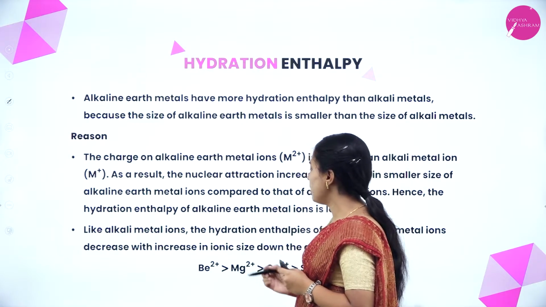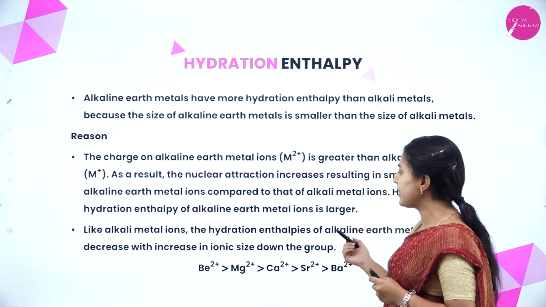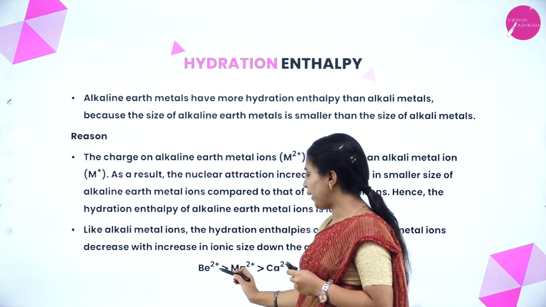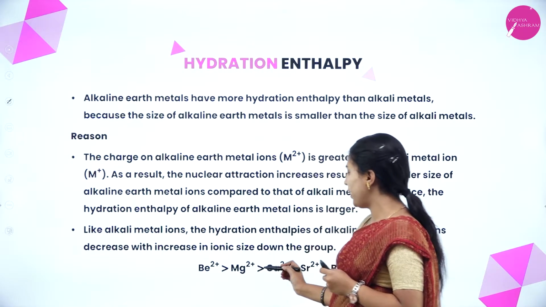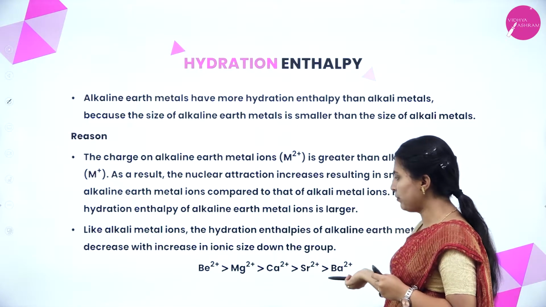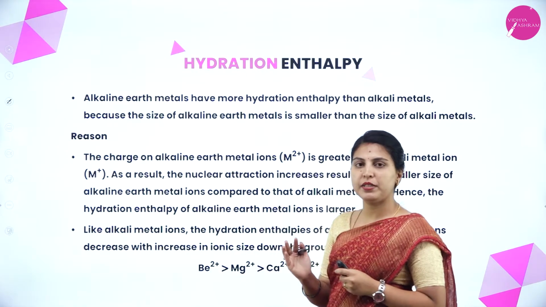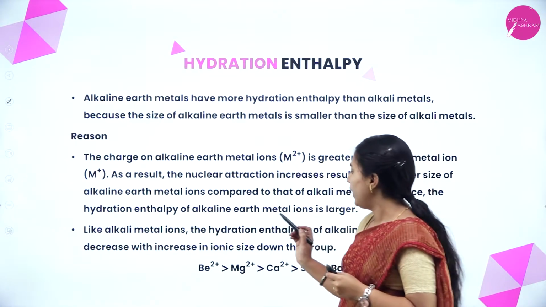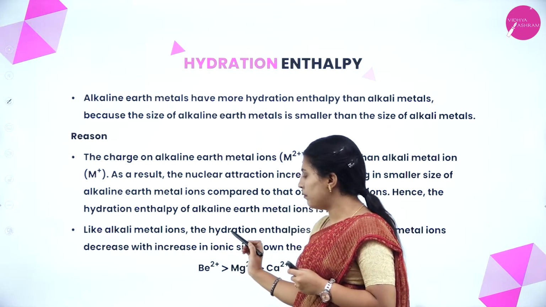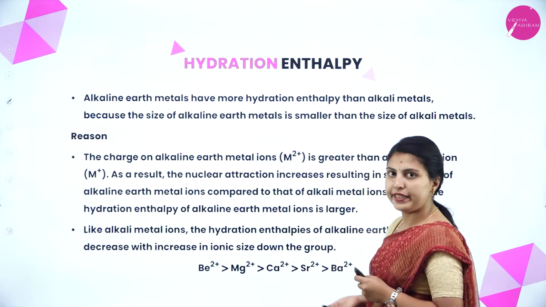Like alkali metal ions, the hydration enthalpies of alkaline earth metal ions decrease with increase in the ionic size down the group. See here, Be2+ greater than Mg2+ greater than Ca2+ greater than Sr2+ greater than Ba2+. First we have to understand, beryllium has atomic number 4. When 2 electrons are removed, it will become Be2+. Like that it will keep on decreasing here.